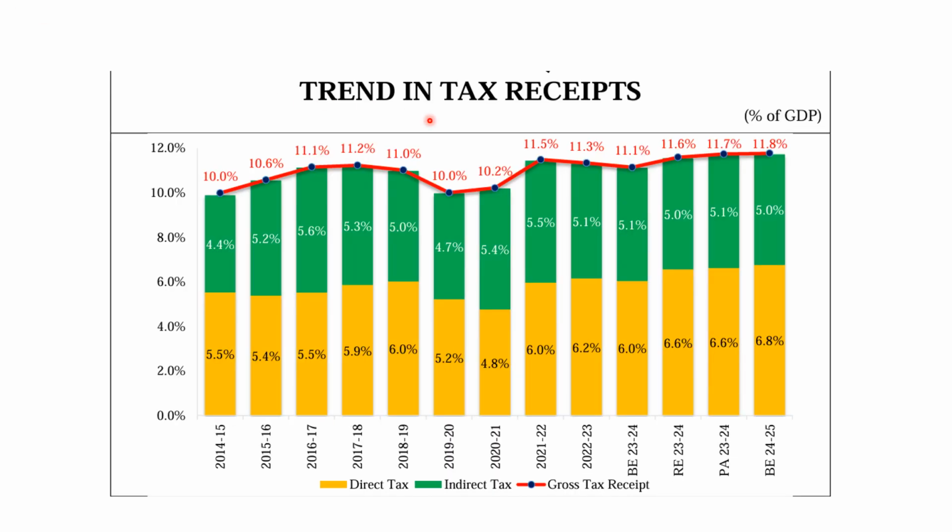Now you can see the trend in tax receipts: how much direct tax, indirect tax, and gross tax receipts contribute as a percentage of GDP.